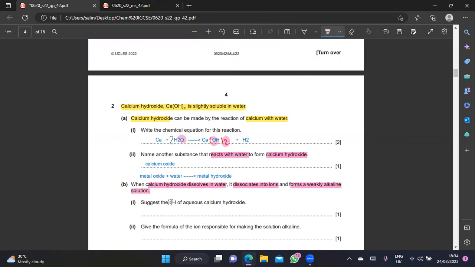Suggest the pH of the aqueous calcium hydroxide. Okay, the key point here is weakly alkaline solution. Again, you have to read the question in order to understand. I have my calcium hydroxide, I dissolve in water, it forms a weak alkaline solution. This is what it means actually. So suggest the pH of the aqueous calcium hydroxide.